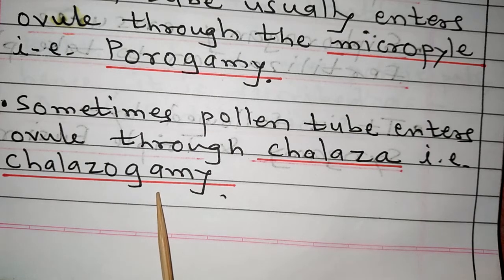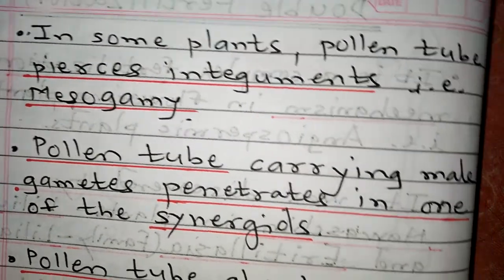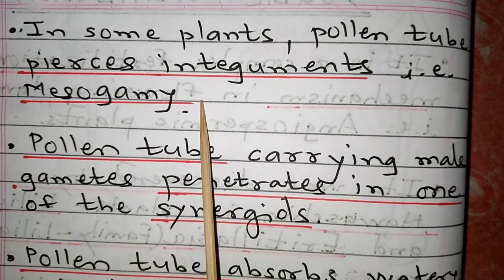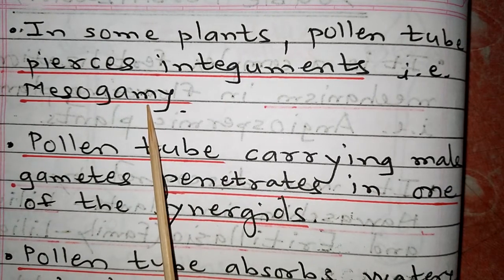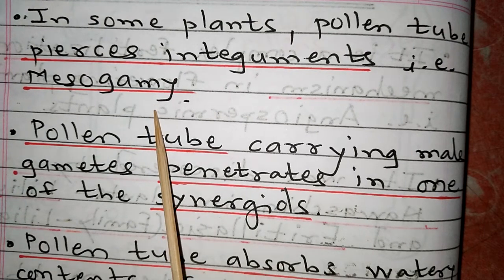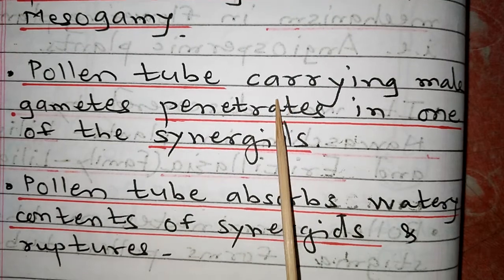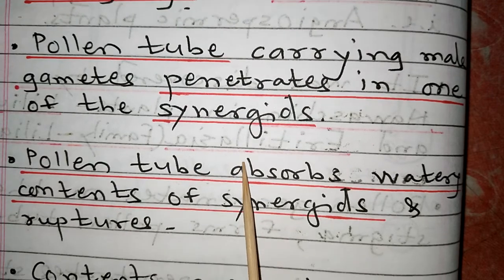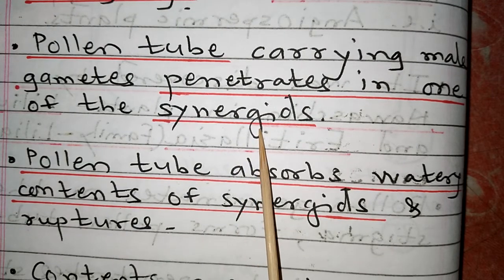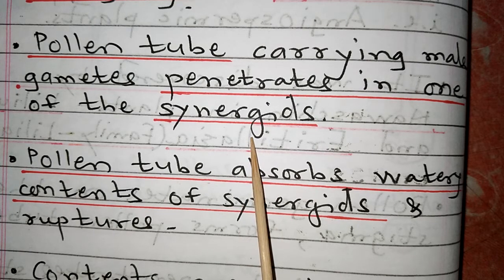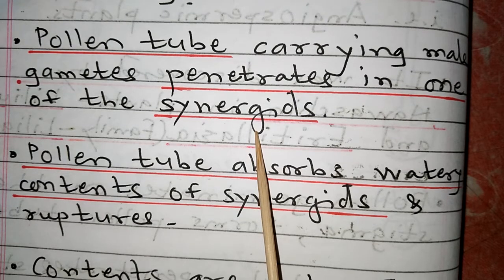Generally these phenomena are asked as a 1 mark question. In some plants, the pollen tube pierces through the integuments. Pierces means penetrates through the integument. This phenomenon is mesogamy. Anyway, the pollen tube finds its way to the region of the embryo sac. The pollen tube carrying male gametes penetrates one of the synergids. We have seen that the filiform apparatus attracts the pollen tube to enter the synergid. So one of the synergids is the actual route for penetration of the pollen tube.